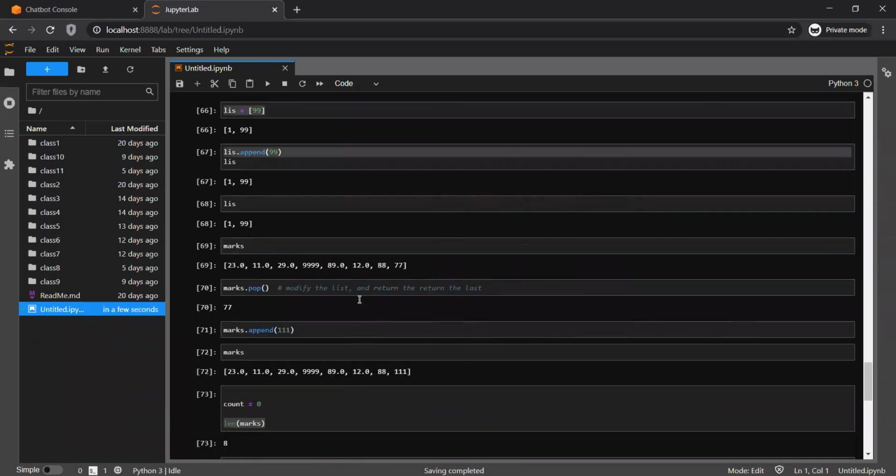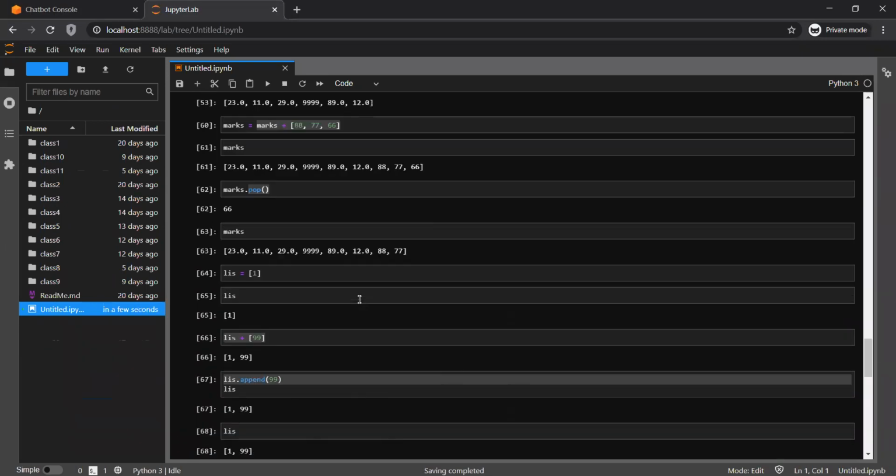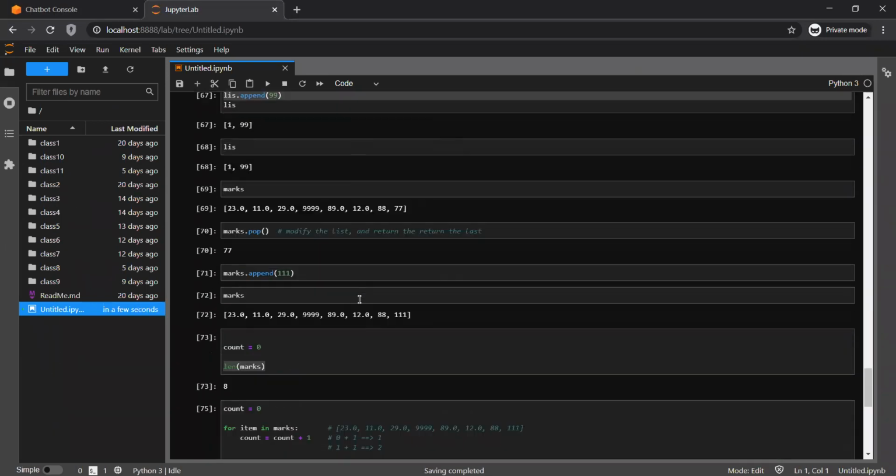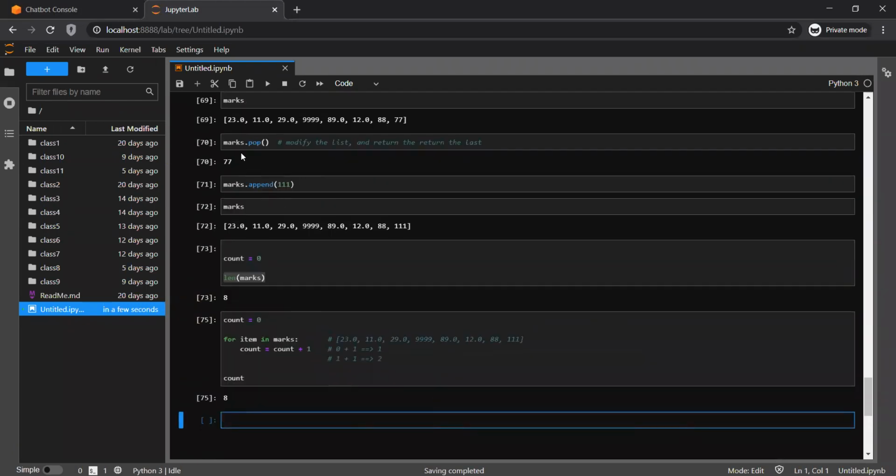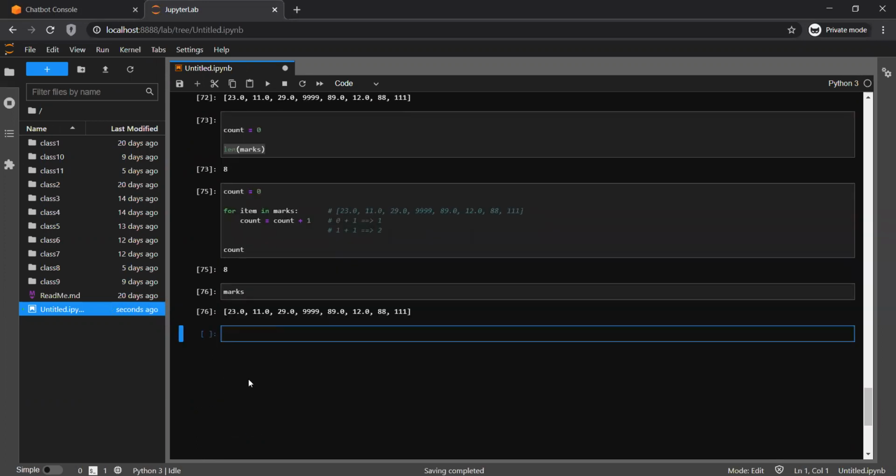So, as you've seen, pop is like removing from last. There is another method, let me quickly check.